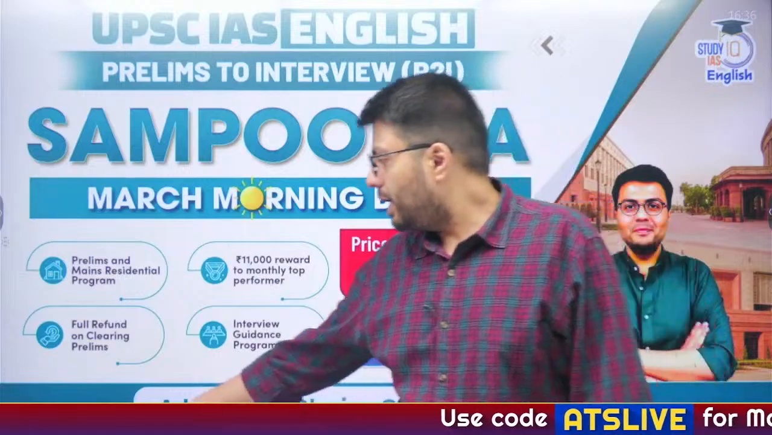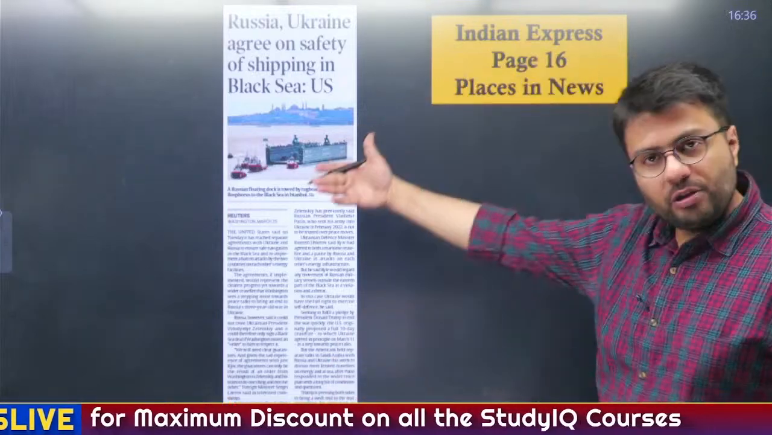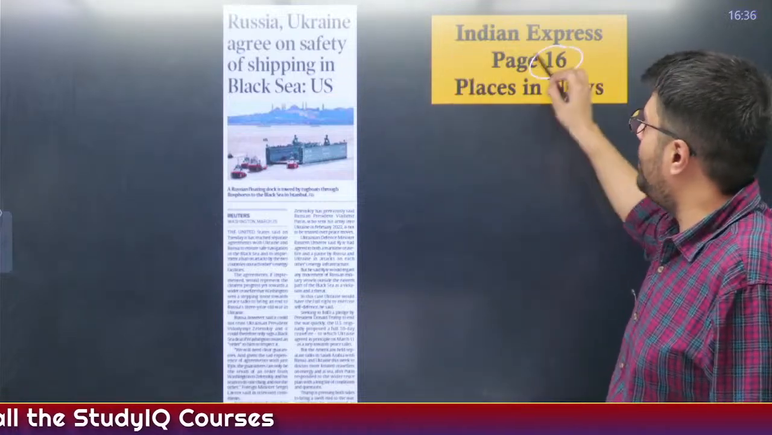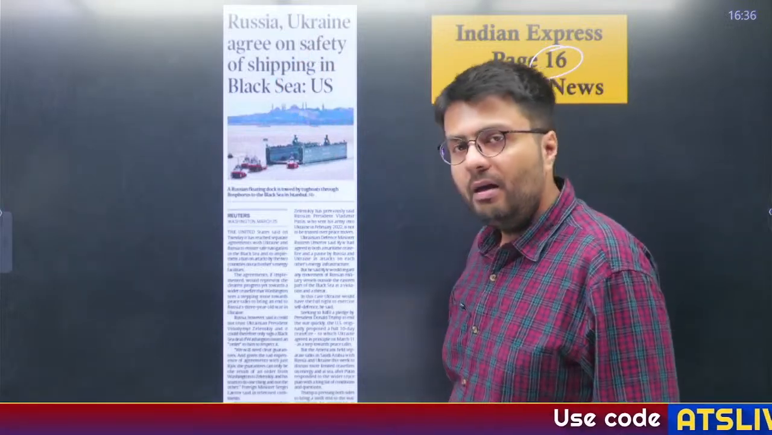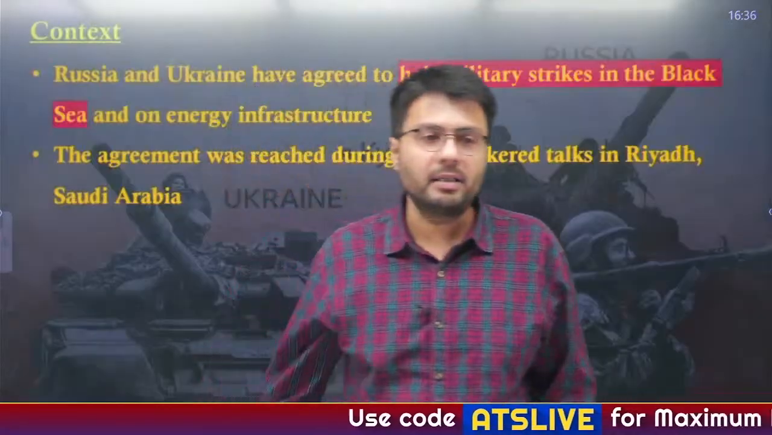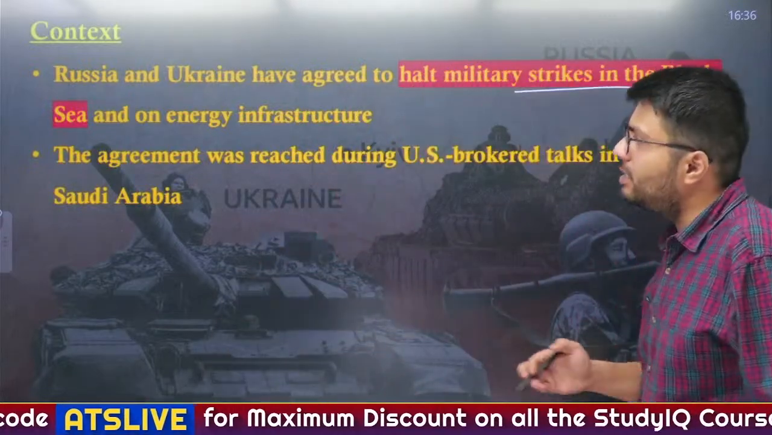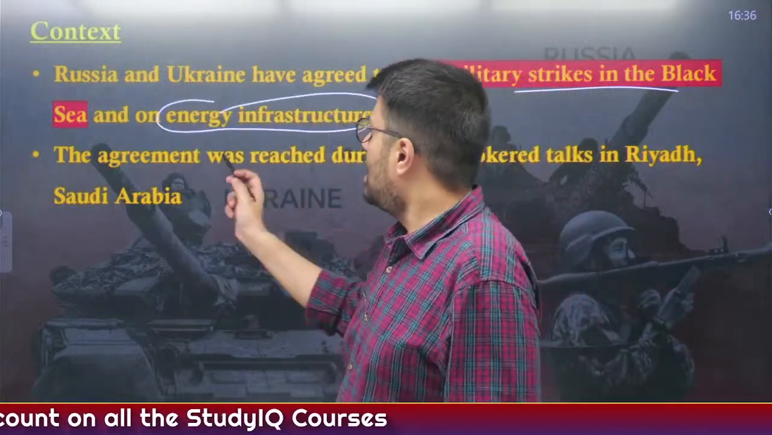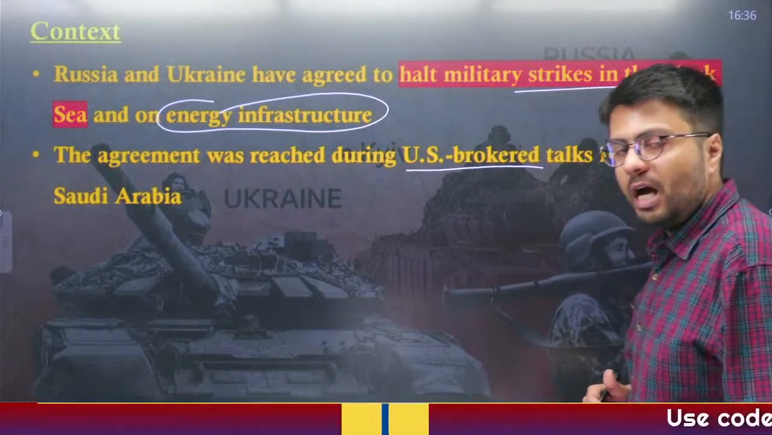Now let us move to the next article of the day. This next article appeared in yesterday's newspaper. Actually, because of paucity of time, I left out this article. Now I am taking this today. This appeared yesterday on page 16, and it states that Russia and Ukraine have agreed on safety of shipping through the water body of the Black Sea, right? In addition to the safety of shipping in the Black Sea, they have also agreed not to attack each other's energy infrastructure. This agreement was reached when a US-brokered deal happened in Riyadh, Saudi Arabia.